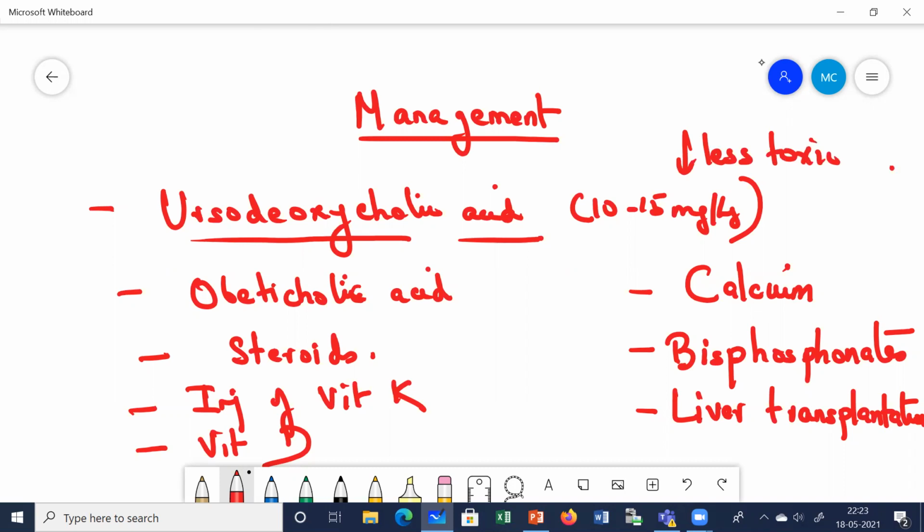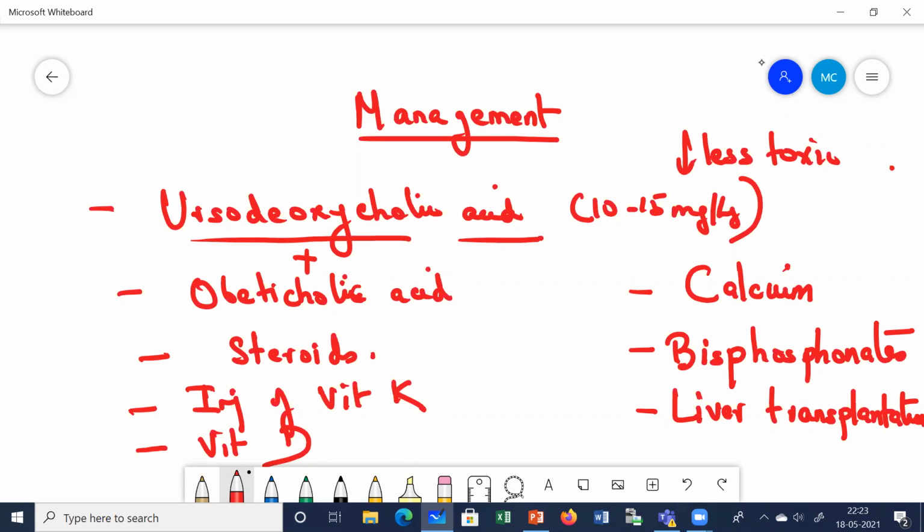Clear? In those cases where they are not benefiting adequately by ursodeoxycholic acid, we often add obeticholic acid. Obeticholic acid is often combined with ursodeoxycholic acid if the patient is not getting adequate benefit. Clear?